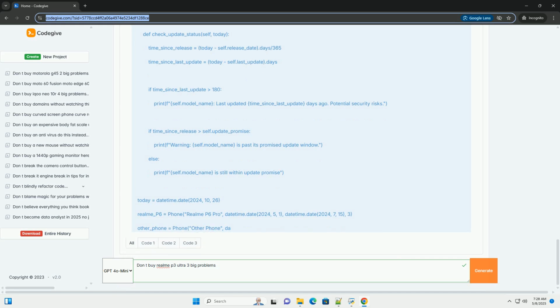Important considerations. Price: the Realme P6 Pro is likely positioned as a mid-range device, and price is a crucial factor. Many of these problems are trade-offs for a lower price point compared to flagship devices. You're getting a lot of features and performance for the money, but there may be some compromises.